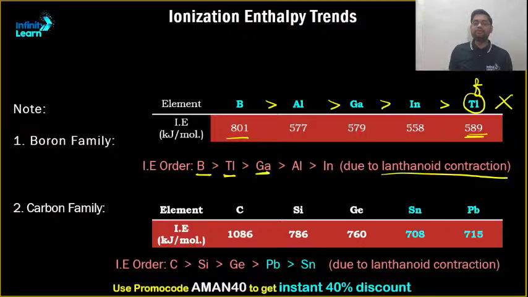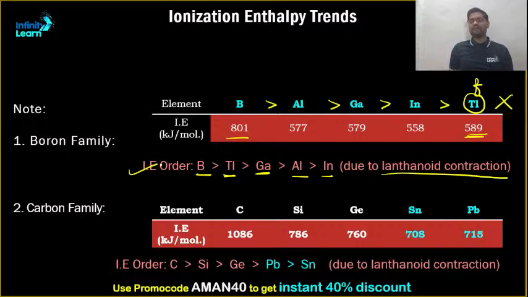Then comes gallium, due to what? Due to d-block or transition contraction, and then aluminium, and then helium. Clear? Sure. Got it. So please try to remember this thing.